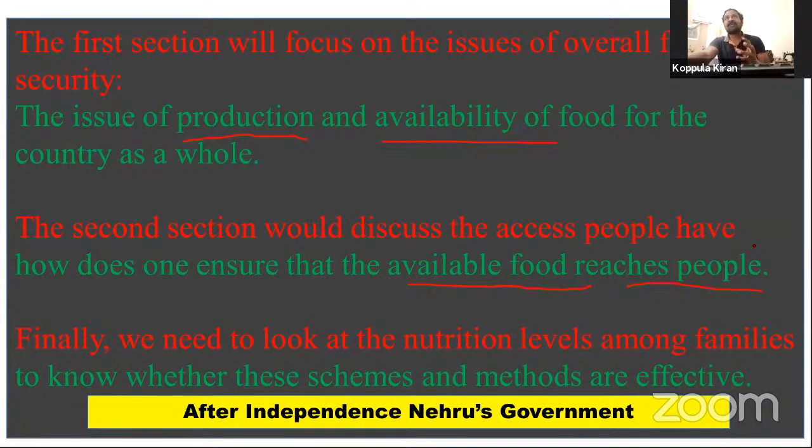When people have purchasing power, they can get it easily. If they have no purchasing power, they can't get these food grains. Even if there is availability, they cannot get it because they have no income. How do we get income? Particularly, if you work, you can get income. Let us discuss one by one.